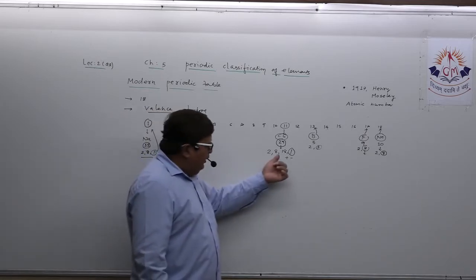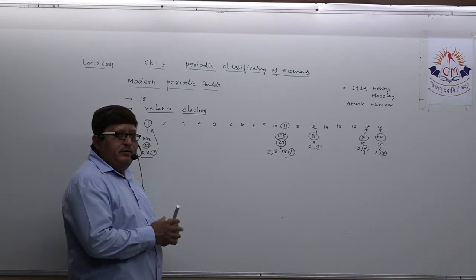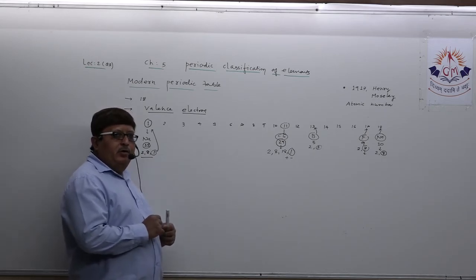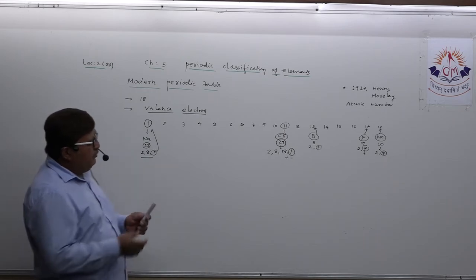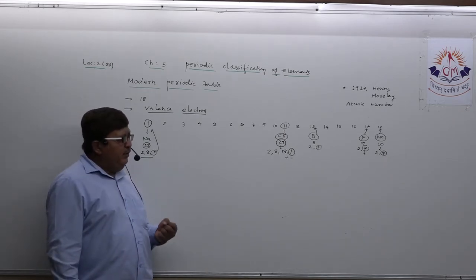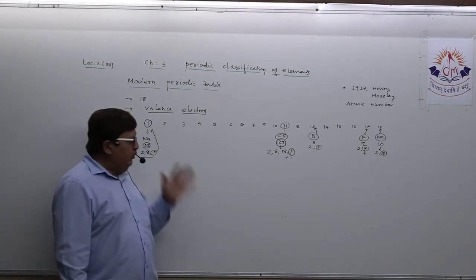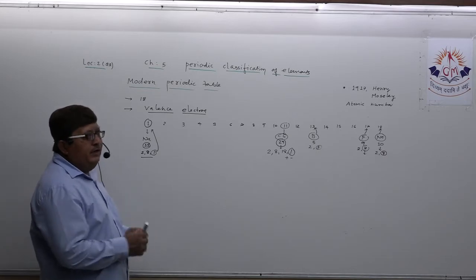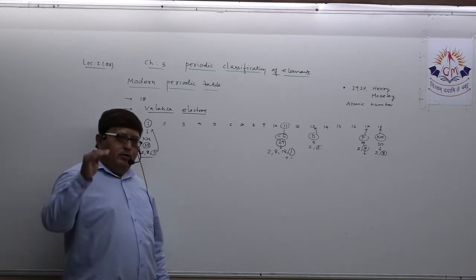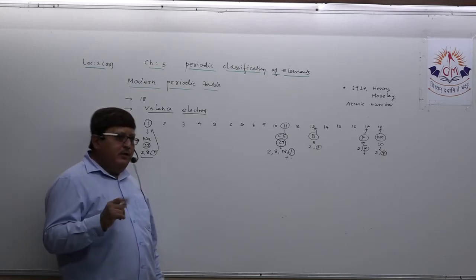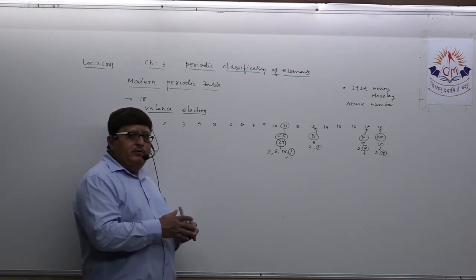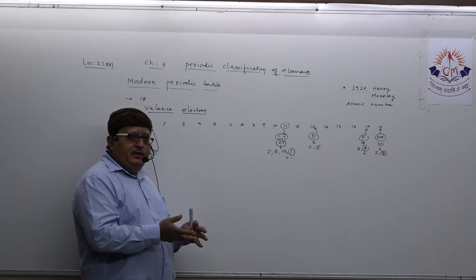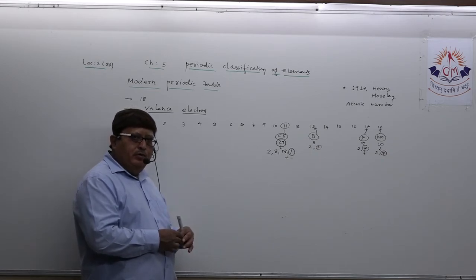Understand that this way you need to understand the chemical properties of all elements. They may ask you, so when you are describing the groups, you have to keep your mindset very clear that the group number may be any, but one thing is clear in your mind: no element possesses more than 8 electrons in its outermost orbit.